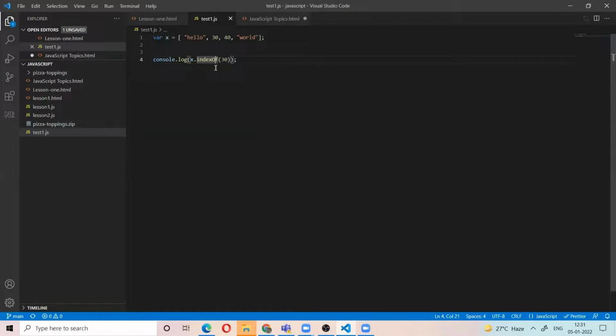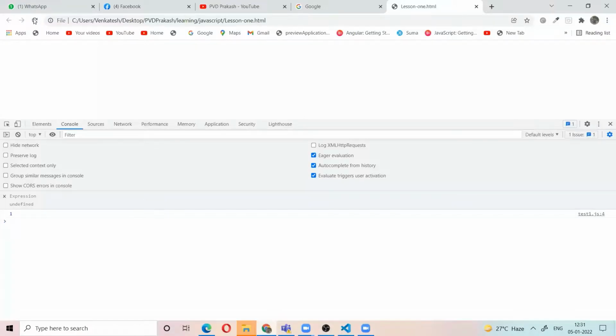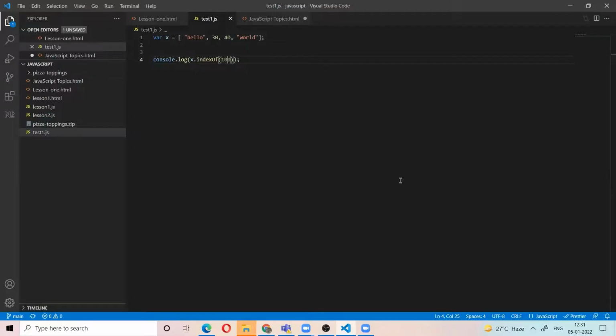If there is no such element, for example I give 100, it checks x, and 100 is not in the x array, so there is no position. Then it will return -1. So if we want the position of an element, you use the indexOf function. The indexOf function returns -1 if there is no such element in that array.